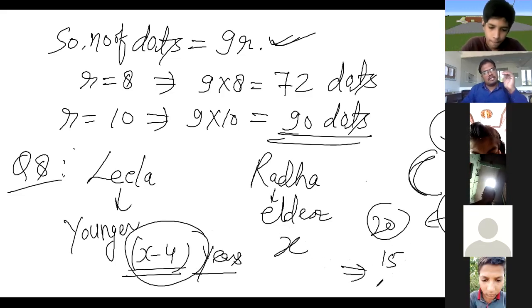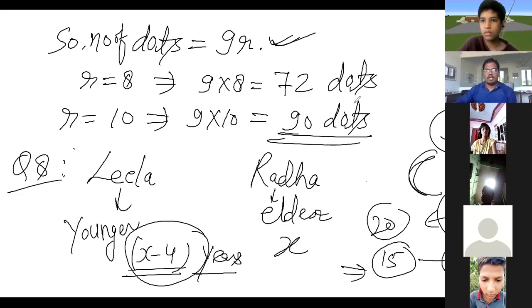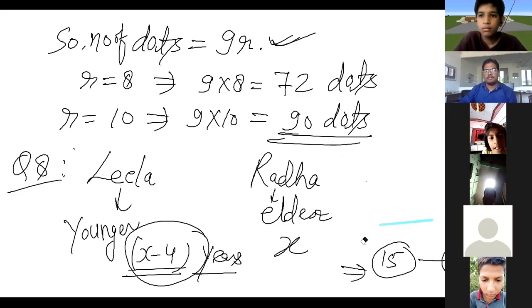What will be the age of Leela if she is younger? Of course 11, because 4 years younger than Radha means Leela's age will be 4 years less than Radha's. Are you getting me? I hope this is clear to you.